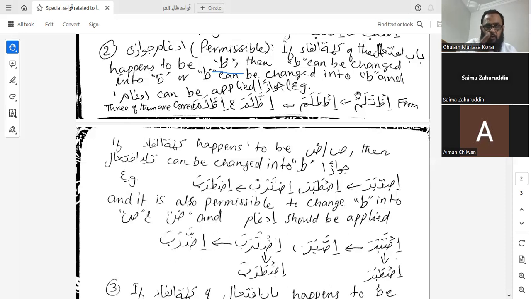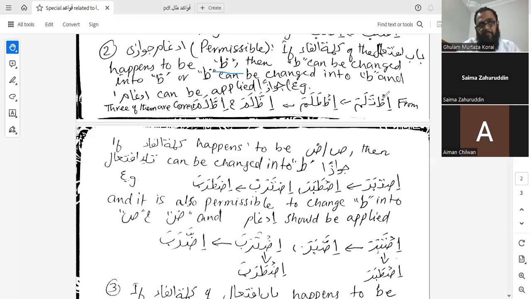That is wujuban. But over here, another thing is that wa can be changed into ta, or the ta that has already been changed can be changed into wa, and idgham can be applied jawazan.